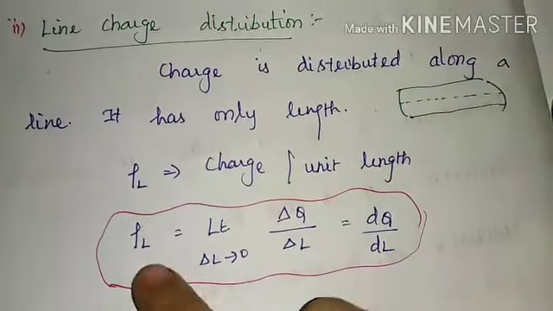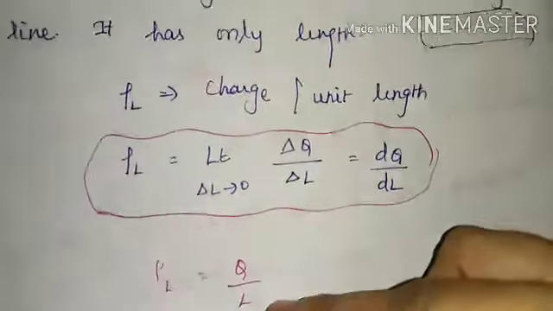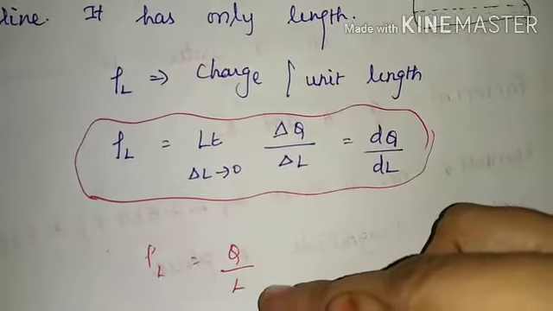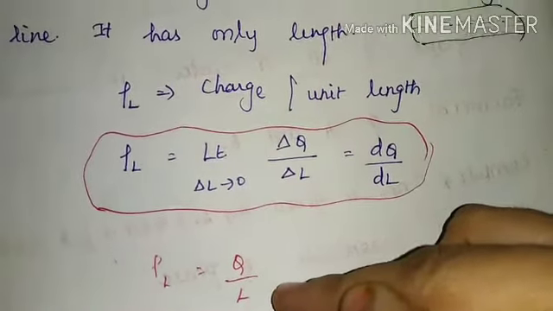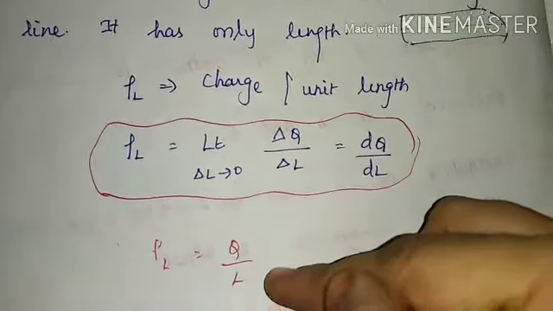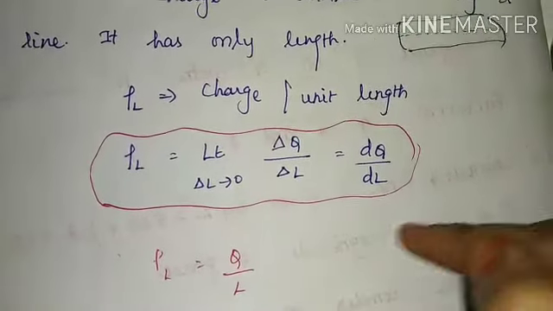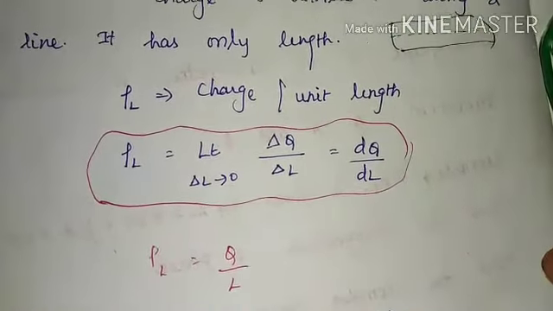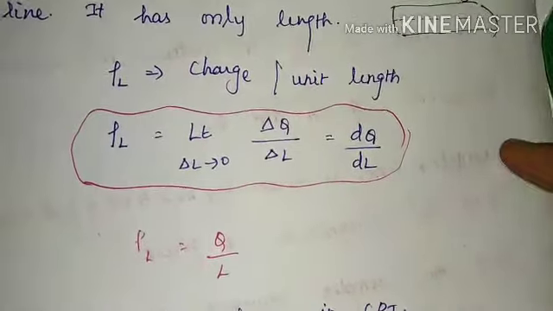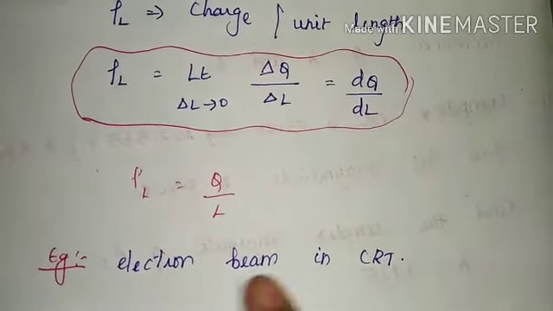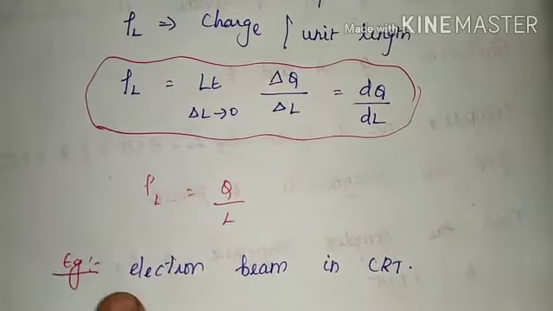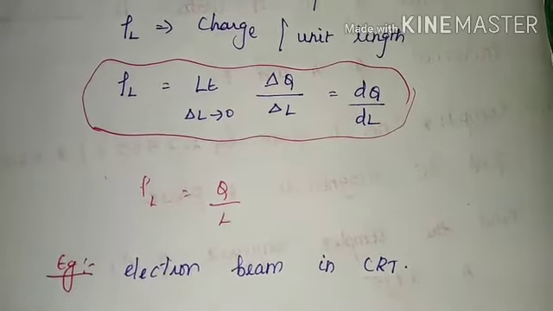Sometimes this rho L can also be written as Q by L. Here the example for this line charge distribution is the electron beam in the CRT tube.